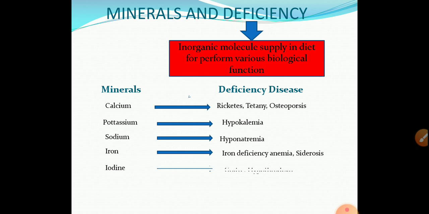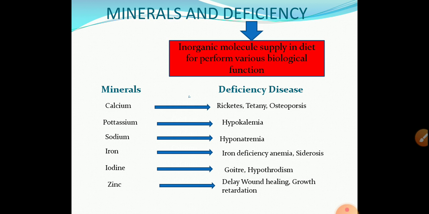Iodine, goiter, hypothyroidism. Zinc, delayed wound healing, growth retardation. Phosphorus, softening of bone. They are the different diseases caused due to deficiency of the minerals.